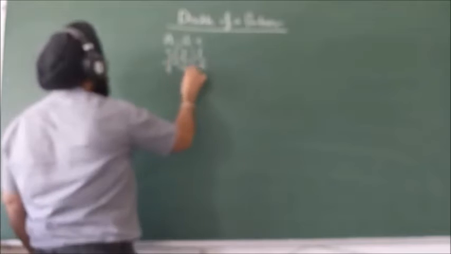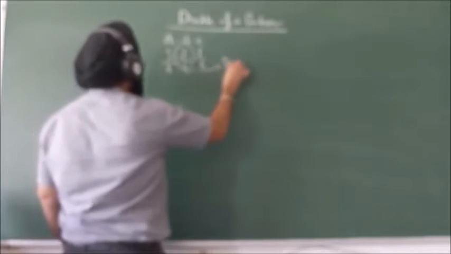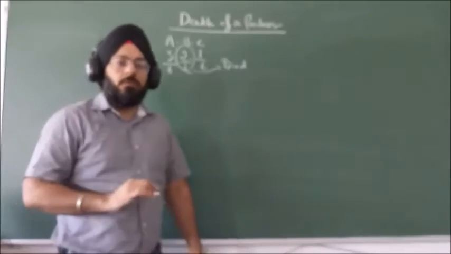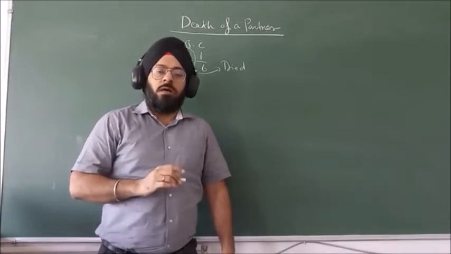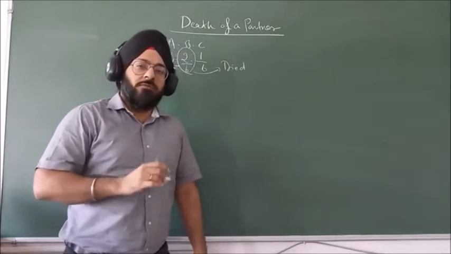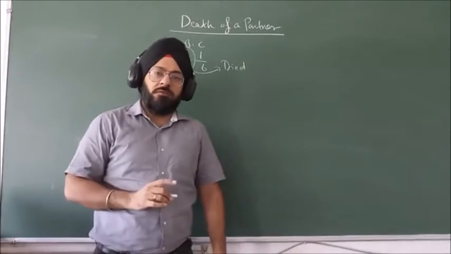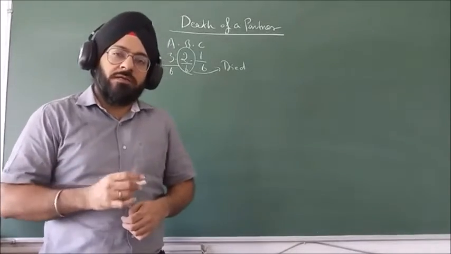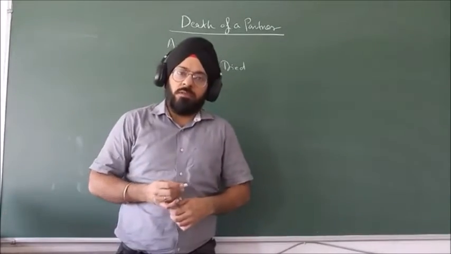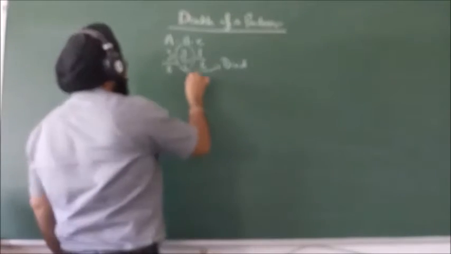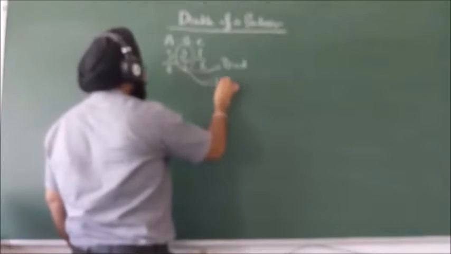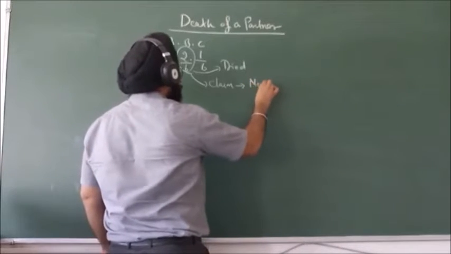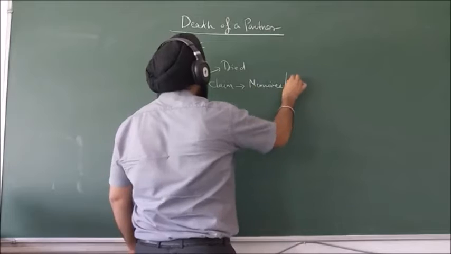Now if B died on a certain date, the amount which was earlier received by B must be received by his nominee or legal representative. His claim will be received by his nominee, or we can say legal representative,